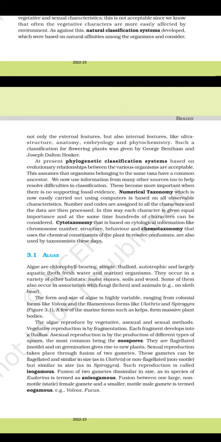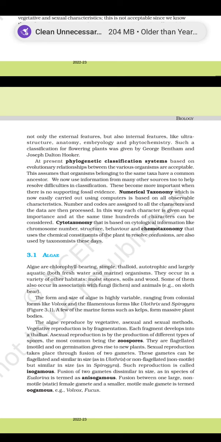The form and size of algae is highly variable, ranging from colonial forms like Volvox and filamentous forms like Ulothrix and Spirogyra. A few of the marine forms, such as kelps, form a massive plant body.